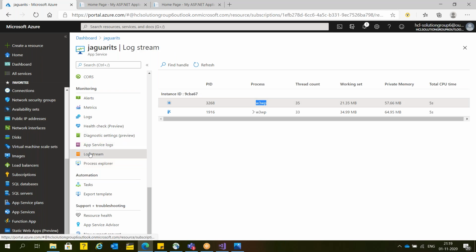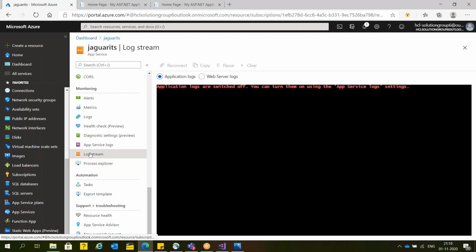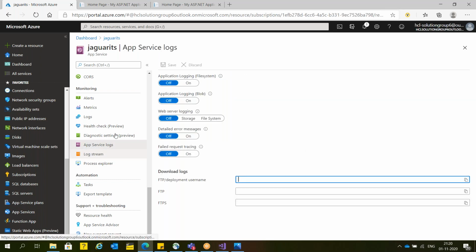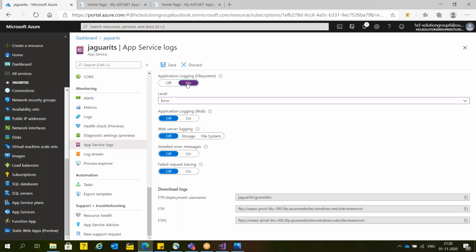Okay. Now, wait for a minute. Stream. Sometimes during development, developers are writing the log. If you have written some code to log, you need a monitoring platform from where you can monitor. This is just a monitoring platform, but as of now, application log is turned off. In case you turn on this application log, later on you can monitor if you have written any code. You can see here application log is off. I'm going to turn it on.